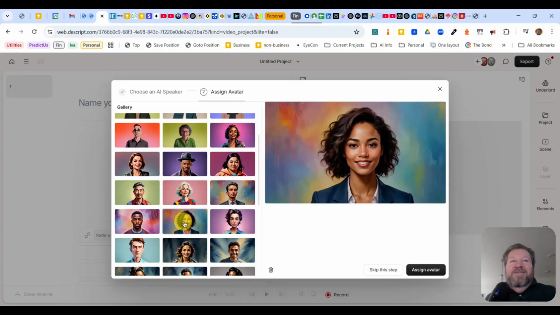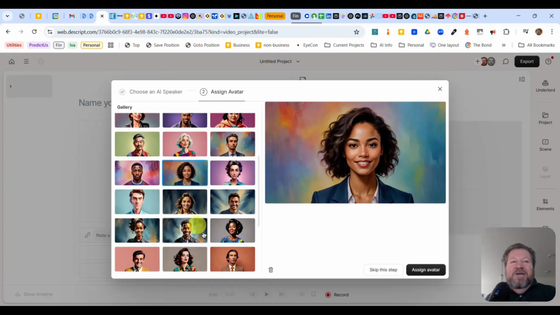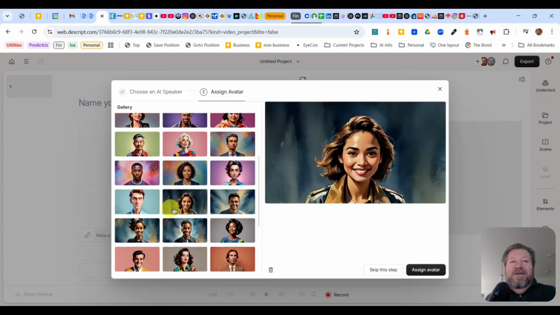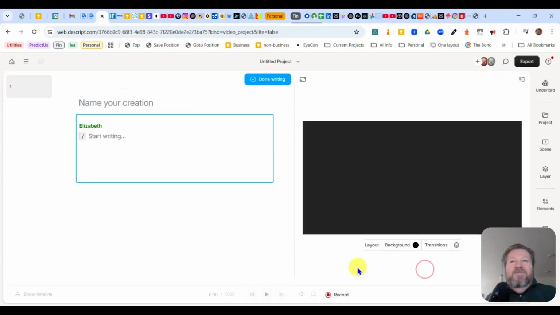Okay. As you can see, this one is a very nice one. So let's say we pick, this was kind of a younger lady, let's go with this one. Okay, so we assign Elizabeth to this. So now we have the name and avatar. And then over here, we just upload our script if that's what we want to do, or we can write.